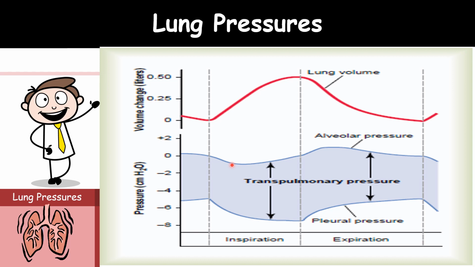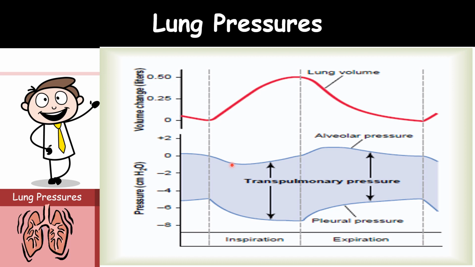This slight negative pressure is enough to pull 500 ml of air into the lungs in the 2 seconds that is required for normal inspiration.